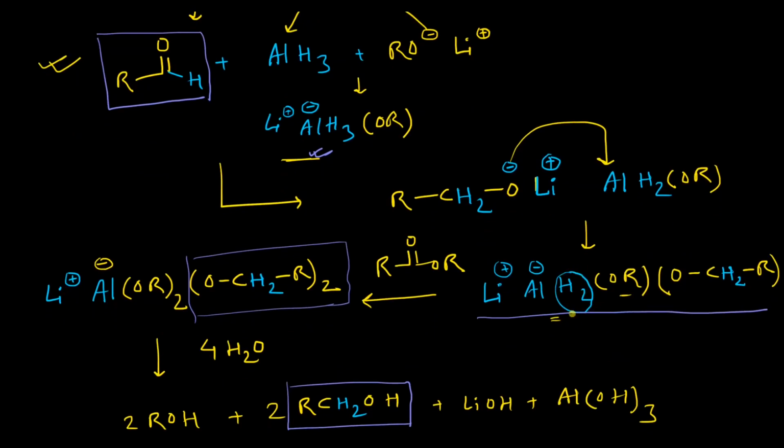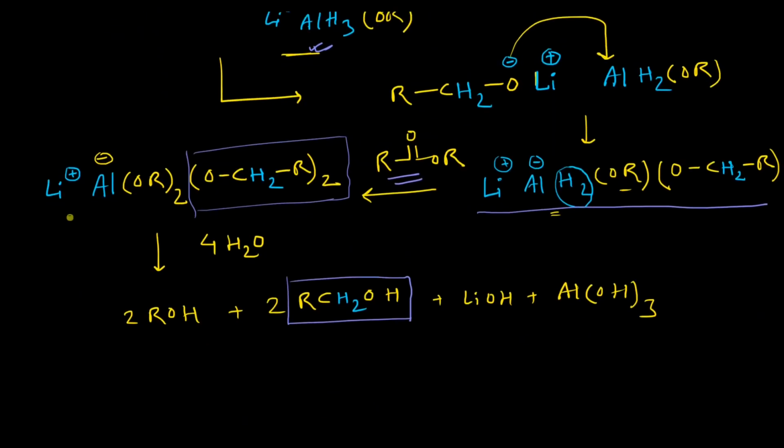In this intermediate it already has two hydrogen atoms. Then it reacts with another molecule of ester and reduces it to produce this particular intermediate. So basically one molecule of lithium aluminum hydride can reduce two molecules of ester compound, and that's why the stoichiometry will be